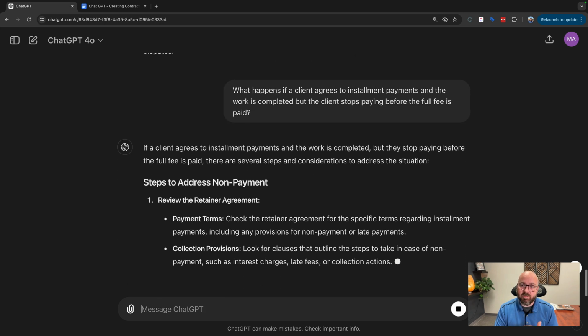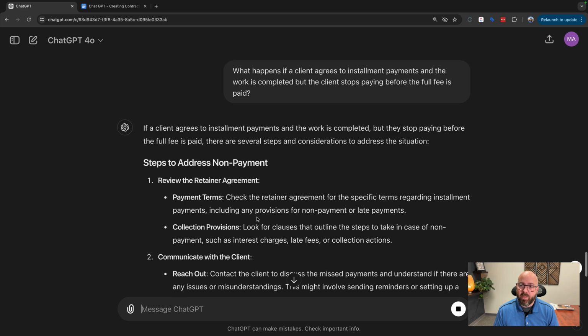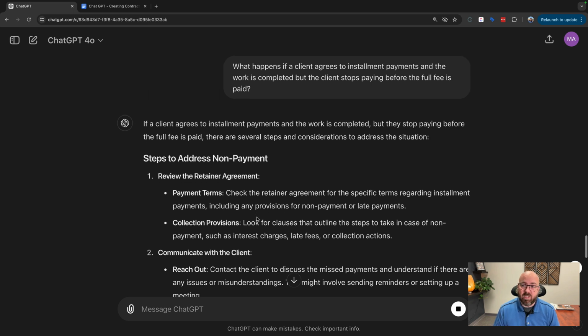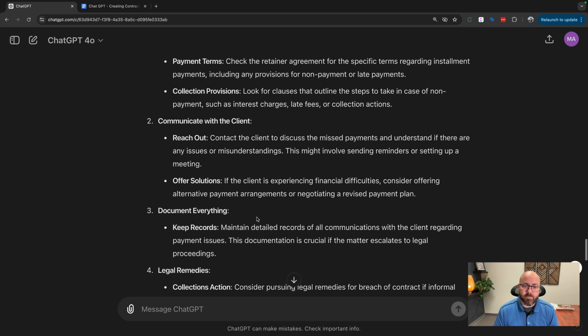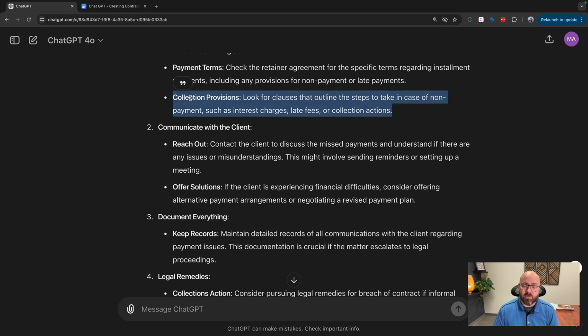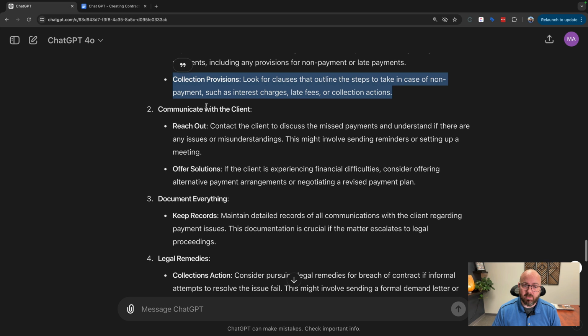What happens if a client agrees to installment payments and the work is completed, but the client stops paying before the full fee is paid? Okay, so now it talks about collection provisions. You notice this was not in any of the discussions until I prompted ChatGPT about that. That means I had to know that this is a potential problem and then tell it that we need to deal with it.